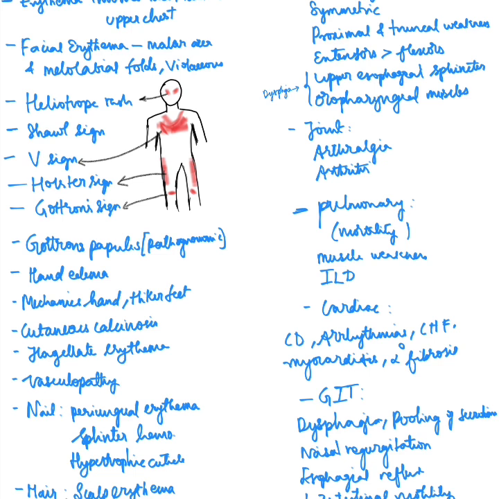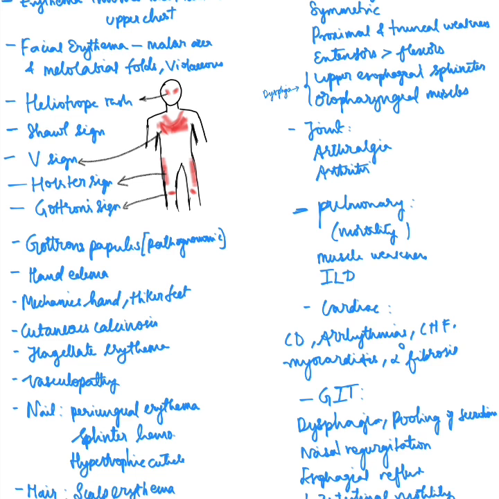And then there is something called as inverse Gottron papules that are seen on the palmar surface of the finger creases. Then hand edema can also occur along with these rashes and papules. And then mechanics hands, which are hyperkeratotic and fissuring of the hands and sometimes also the feet, and especially it is seen over the radial surfaces of the fingers and the outer border of the feet. And the hiker's feet is the bilateral cracking, hyperkeratosis and scaling of the palmar aspects of the feet. Both mechanics hand and the hiker's feet are associated with anti-synthetase syndrome.